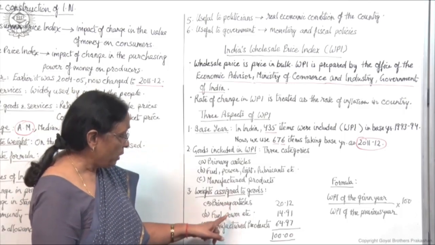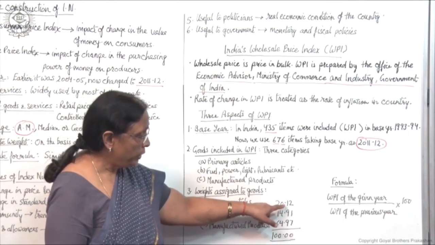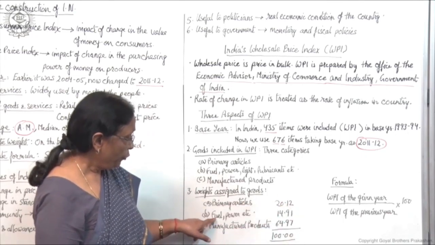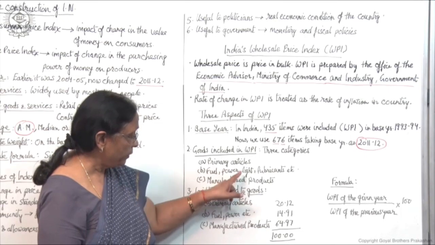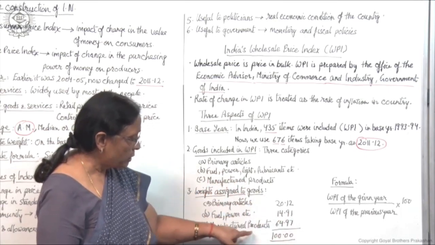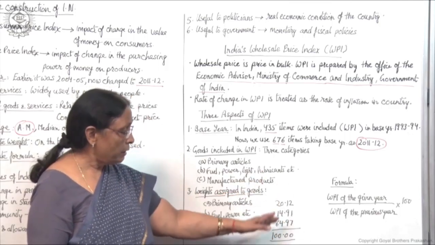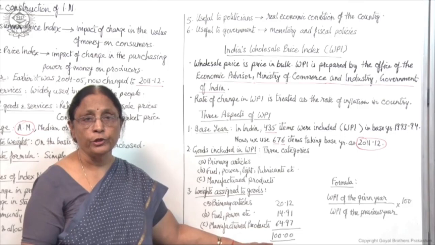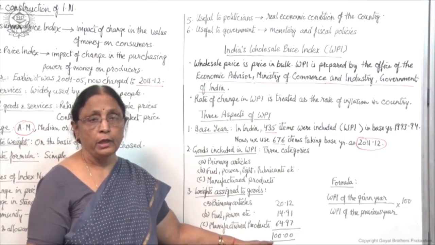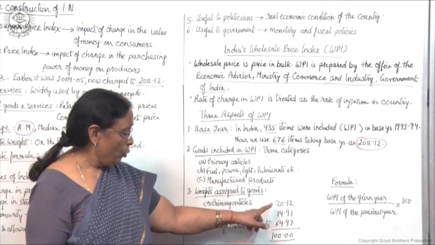These weights are given like this: for primary articles 20.12, for fuel, power, etc., the second category, 14.91, and for manufactured products 64.97. These are the weights given by the ministry according to the importance and according to the demand in the economy, and the total is 100.